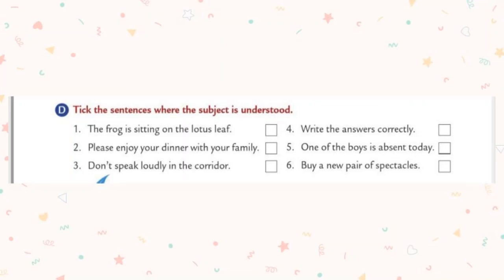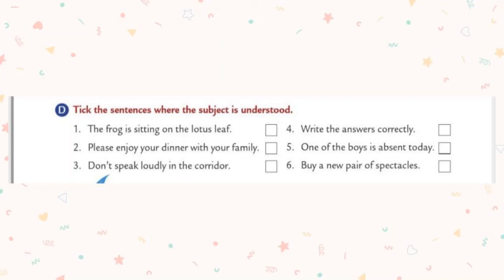And the third one is don't speak loudly in the corridor. It means what type of sentence is this? This is a command sentence. So the subject must be you in the third one. The subject is you. So put a tick mark on the third one. Let's move to the fourth one. Write the answers correctly.